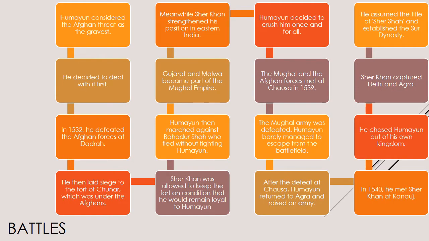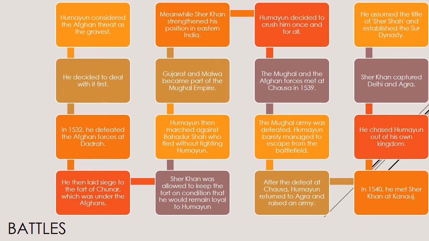Humayun's battles. Humayun considered the Afghan threat the gravest. He decided to deal with it first. In 1532, he defeated the Afghan forces at Dara. He then laid siege to the fort of Chunar, which was under the Afghans. Sher Khan was allowed to keep the fort on condition that he would remain loyal to Humayun.